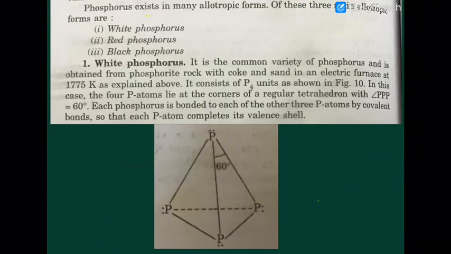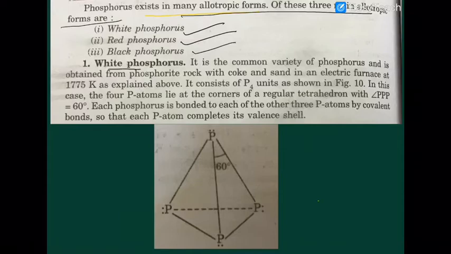Phosphorus exists in many allotropic forms, and its three main forms are white phosphorus, red phosphorus, and black phosphorus. White is also known as yellow phosphorus, so don't take it otherwise.